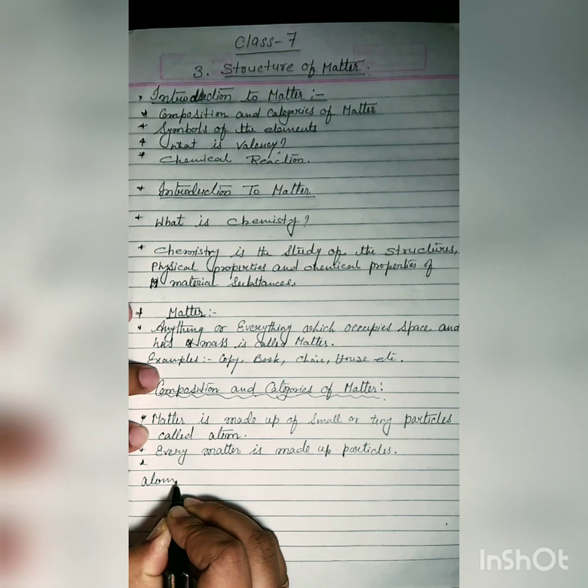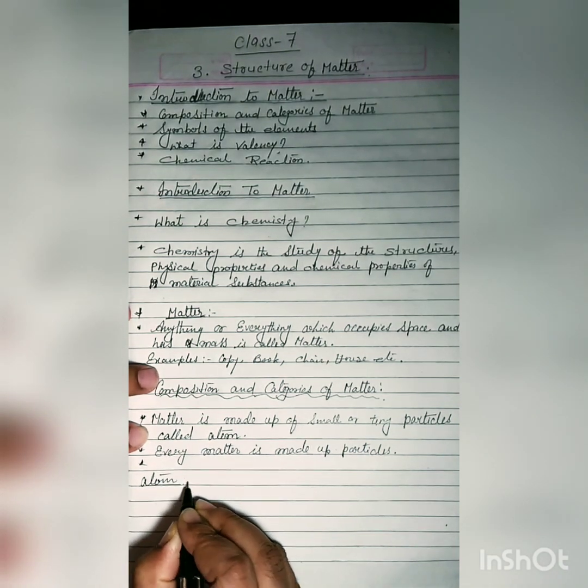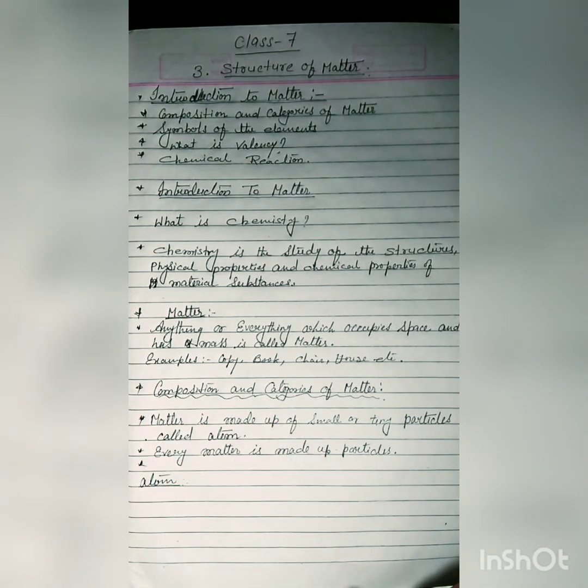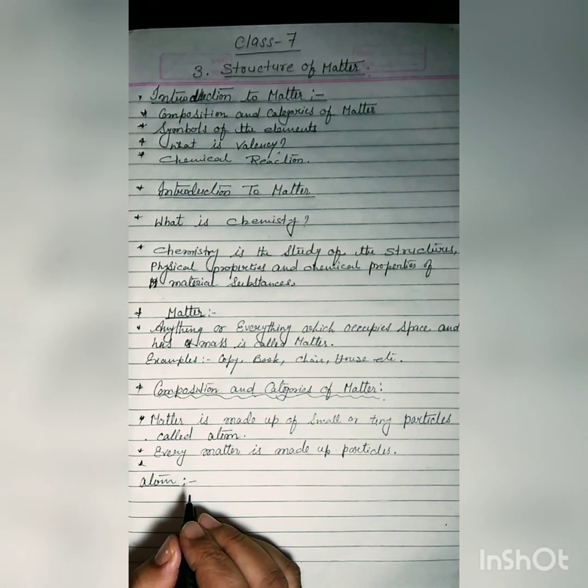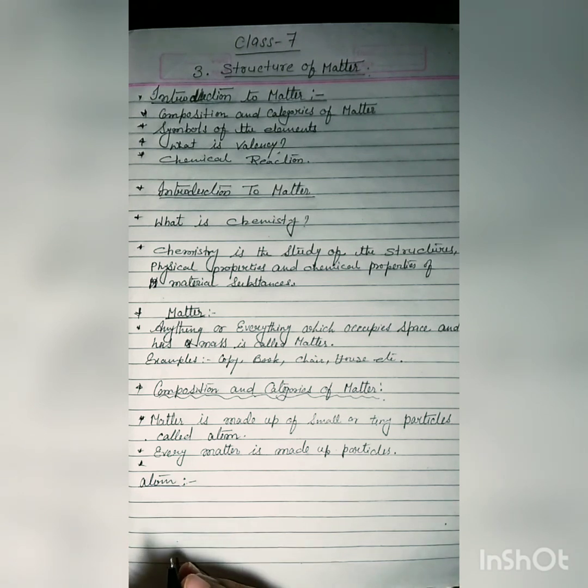Now, what is atom? First of all, matter is made up of the small particles. This is called the atom. Now, what is atom? An atom is the smallest particle of an element that can take part in a chemical reaction.